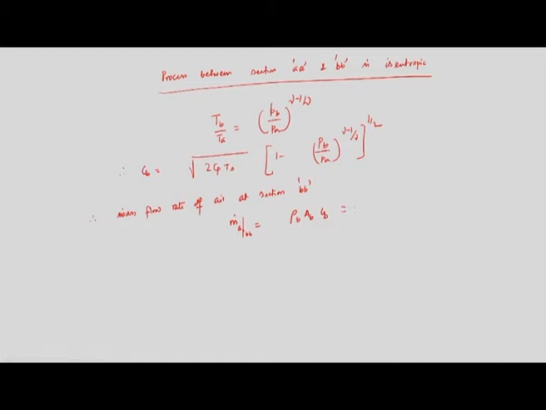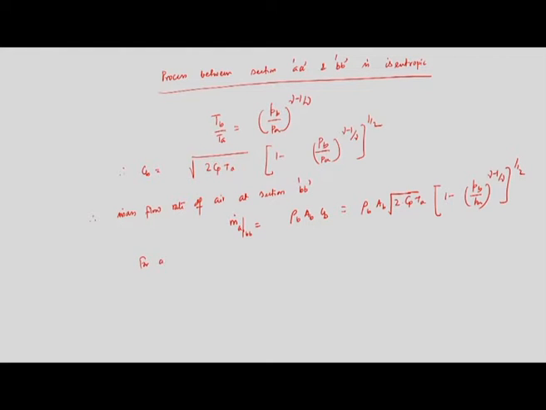So, rho b into area of section B into root of Cp Ta into 1 minus Pb by Pa to the power gamma minus 1 upon gamma, to the power half. Now, Pb information I can obtain from the U tube manometer that I have attached with that section B, fine. So, this is the mass flow rate of air at section B. Now, we have assumed an isentropic process.